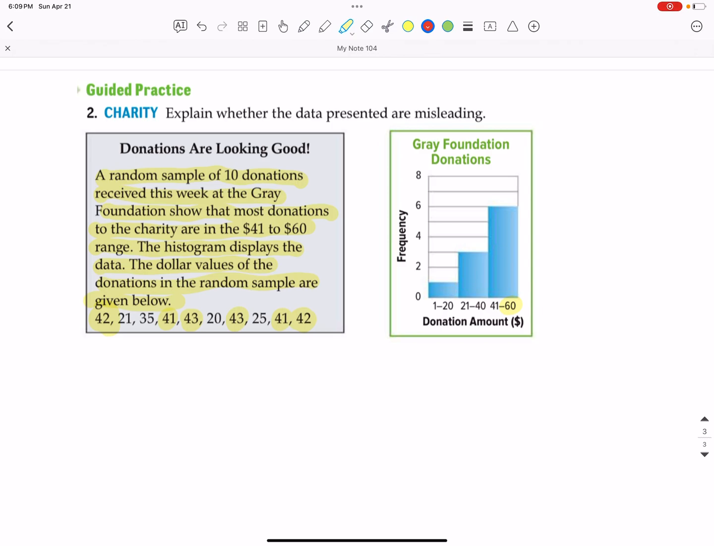This is also a very small sample, a random sample of 10 donations. A random sample of 10 donations just simply is not enough to really determine a good sample for something as large as trying to get more donors.